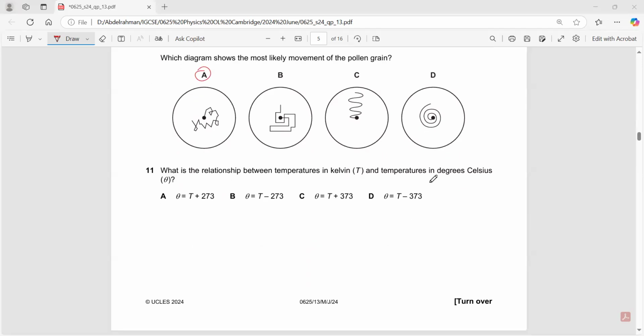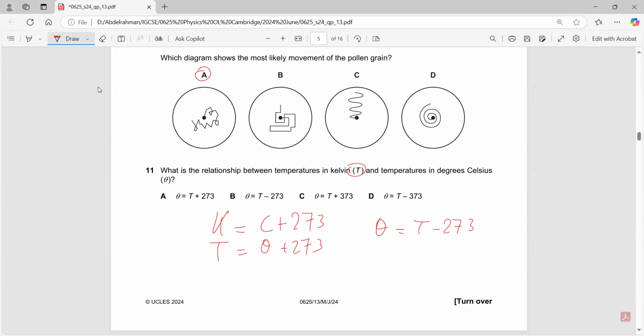What is the relationship between Kelvin and degrees Celsius? Kelvin is T, and Celsius is theta. So we know that the equation is Kelvin equals Celsius plus 273, that is T equals theta plus 273. Can I rearrange it and write theta equals Kelvin minus 273? Yes, I can. So it is B.